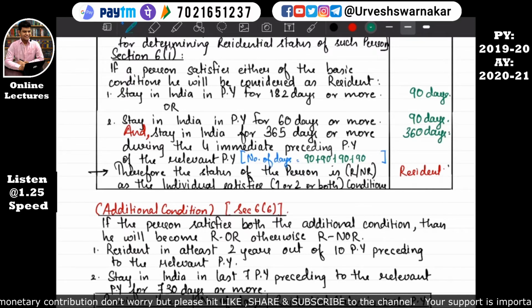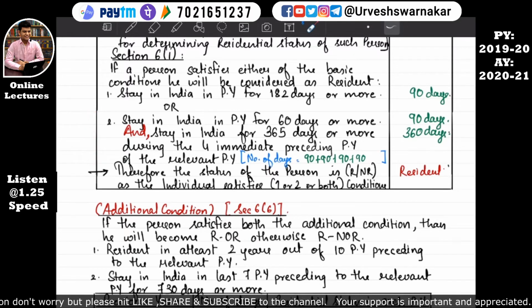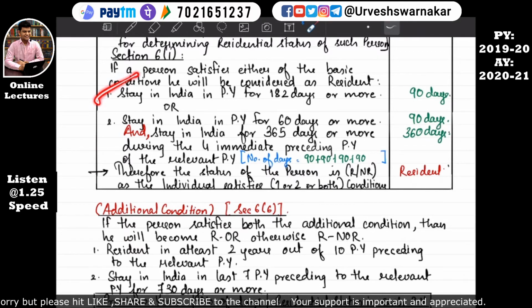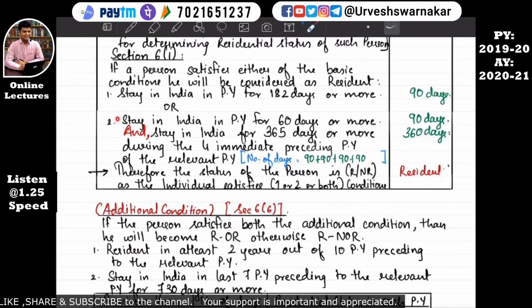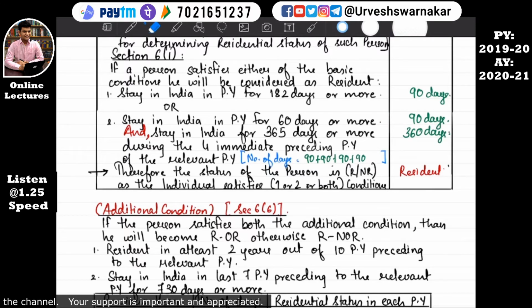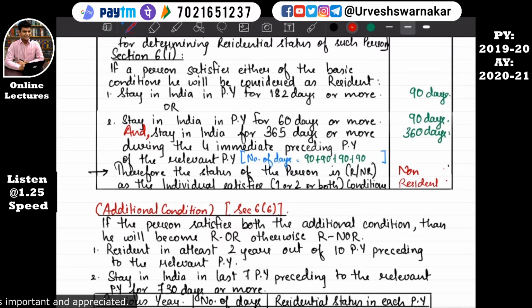Since our second condition is not fulfilled cumulatively, that means Mr. Bill Gates has not satisfied either condition 1 or condition 2. In condition number 2, part A and part B are not cumulatively satisfied, only part A of the second condition is satisfied. Therefore Mr. Bill Gates will be considered as non-resident in India. Therefore the status of Mr. Bill Gates is non-resident, as the individual, that is Mr. Bill Gates, has not satisfied either of the conditions. I hope this is quite clear.